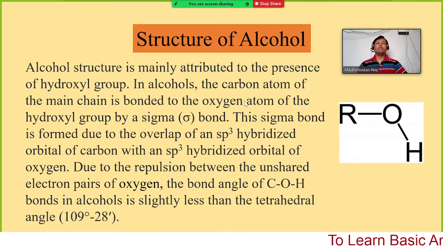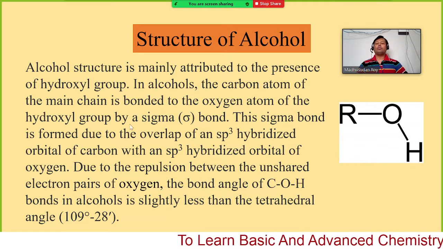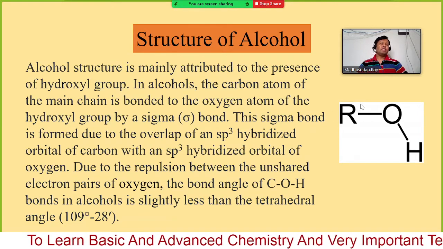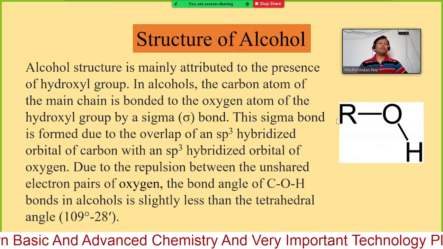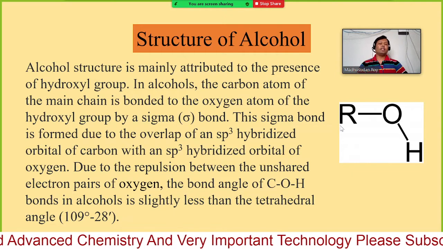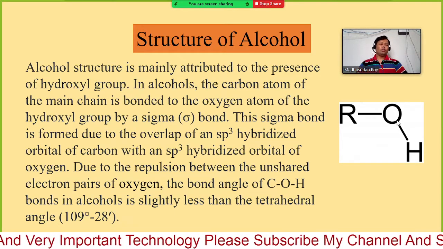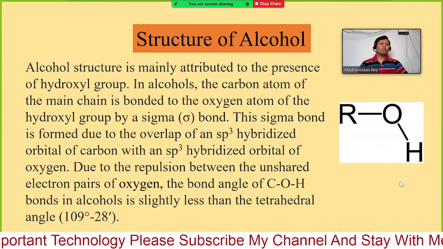In alcohols, the carbon atom of the main chain is bonded to the oxygen atom of the hydroxyl group by a sigma bond. So this is the alkyl group or carbon-containing side chain or parent chain. So this is our hydroxyl group.